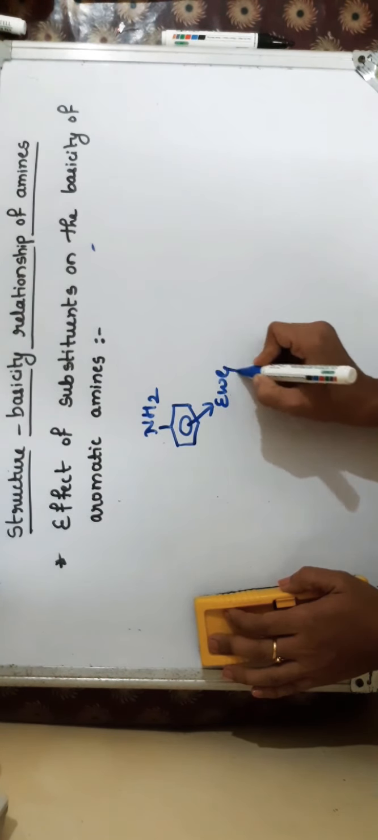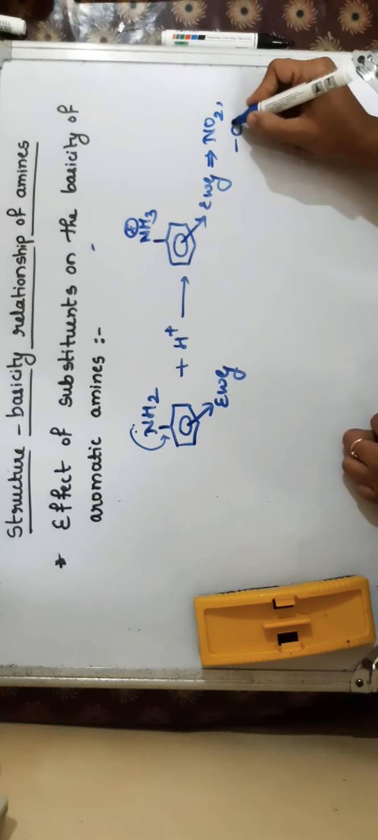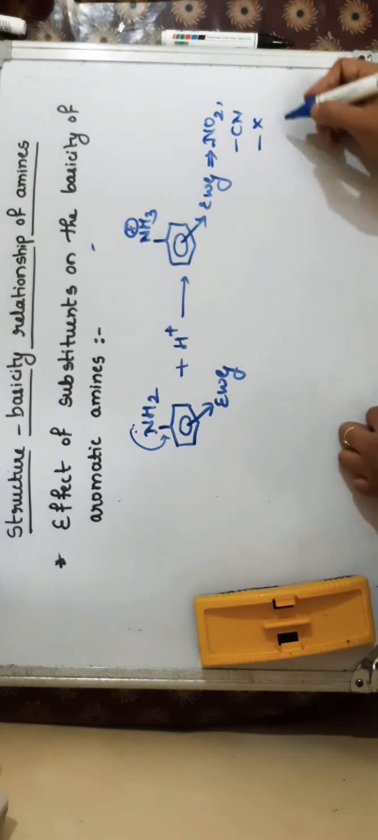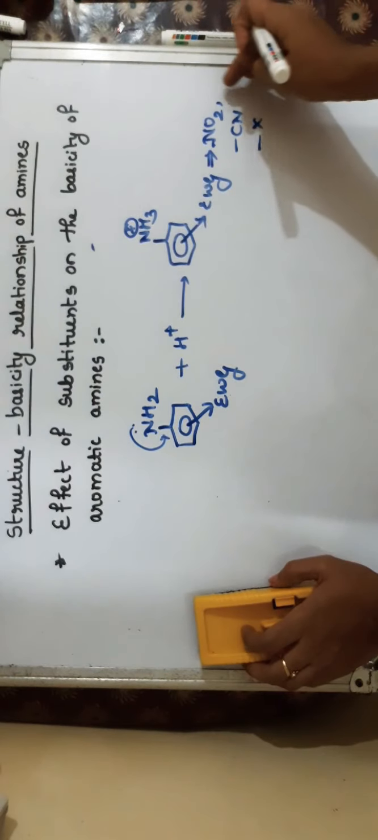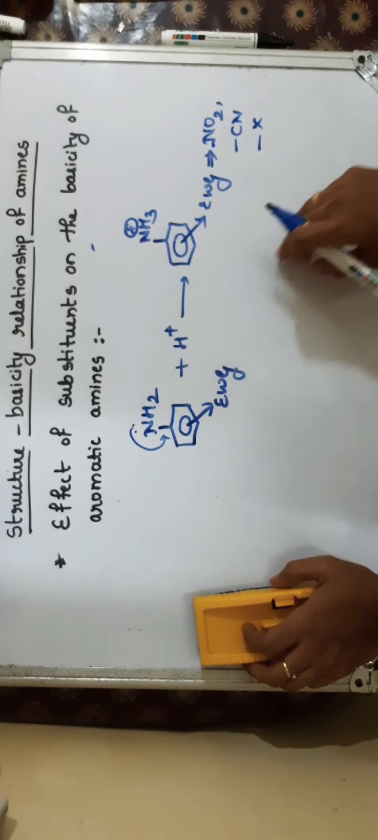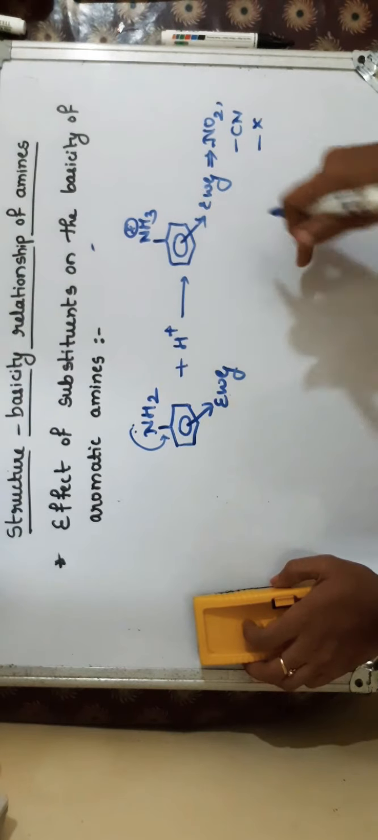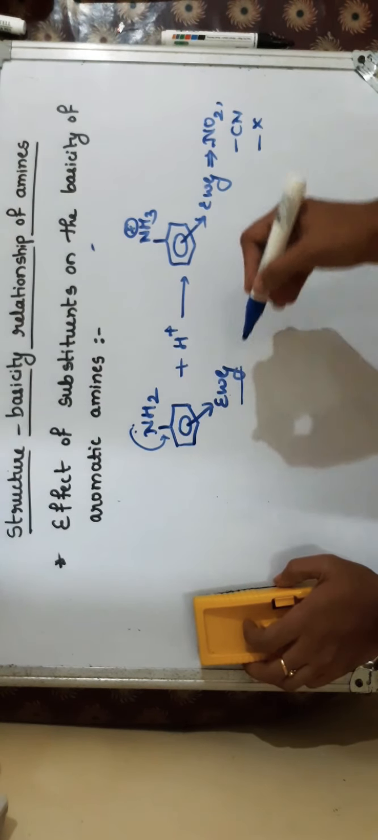So what happens? These lone pair of electrons are involved in the resonance more easily. They are readily undergoing delocalization because of the presence of electron withdrawing groups, like NO2 group. Electron withdrawing group examples are NO2 or CN or any halogen if it is present. So they are all electron withdrawing in nature.